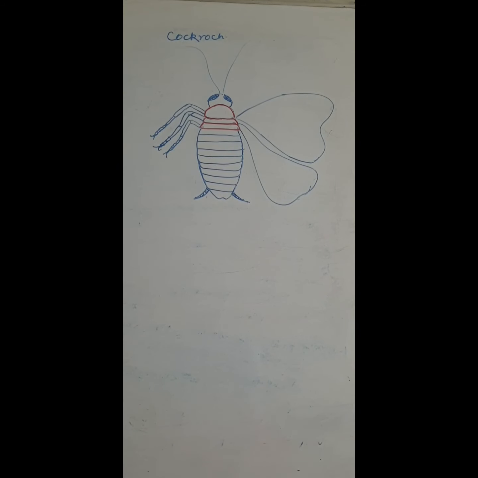Good morning, children. Today we are going to start the new chapter, the structural organization of animals. In this chapter we study the morphology and the systems of the cockroach. The cockroach's scientific name is Periplaneta americana.